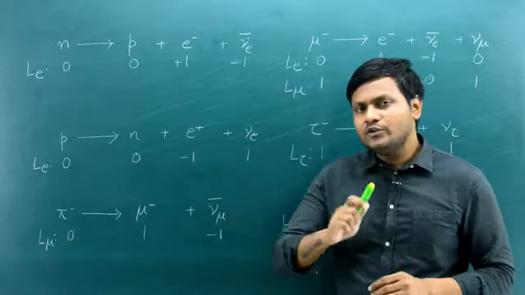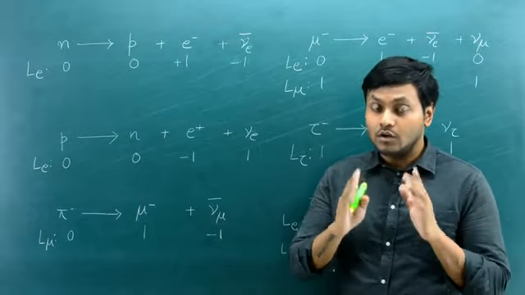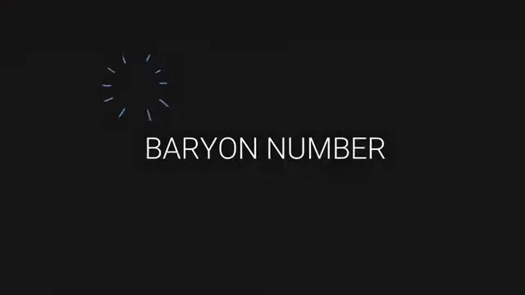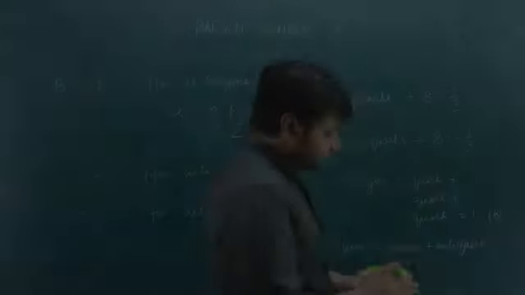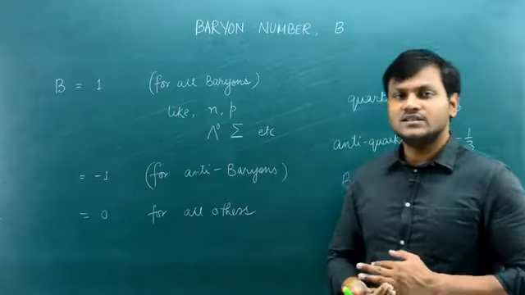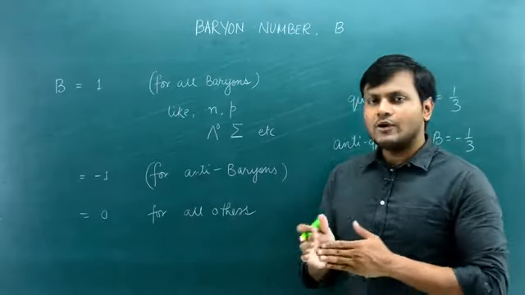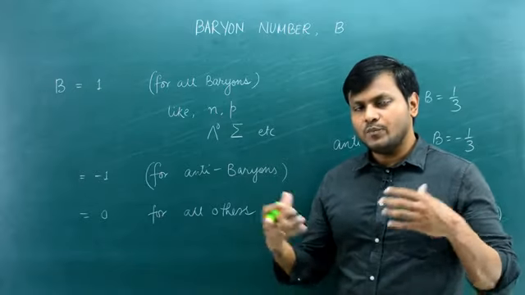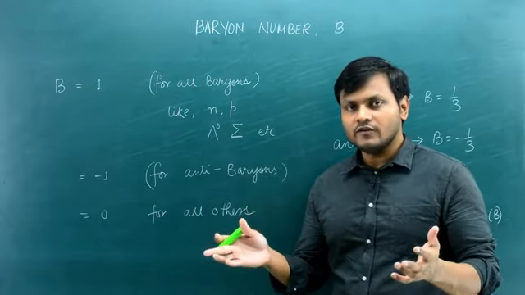Now let's move ahead to the next quantum number, which is the baryon quantum number. The baryon particles are essentially particles that consist of 3 quarks. Now remember, I talked about leptons as those elementary particles that do not experience the strong force.